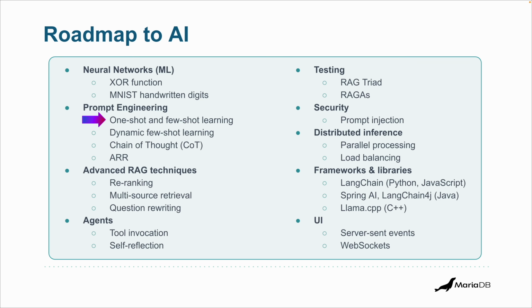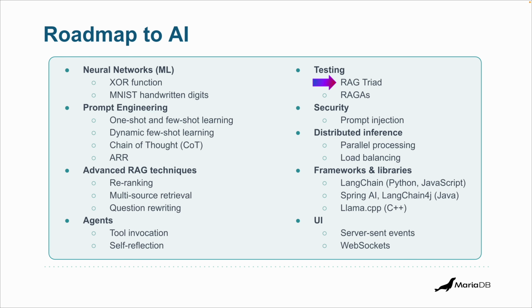On advanced RAG techniques, check out ranking, which calculates a matching score that can be utilized to rearrange vector search results. Question rewriting could be very interesting, and some AI frameworks offer the tools for this. The code is very simple. It's just a few lines of code. On agents, which is a very hot topic, it's definitely used for tool invocation, right? It's a way to let the AI model call external functions or APIs to perform a specific task, such as executing code or interacting with other systems.